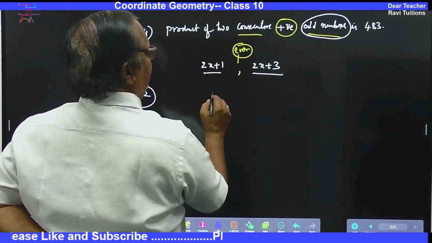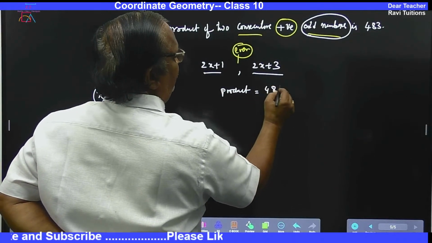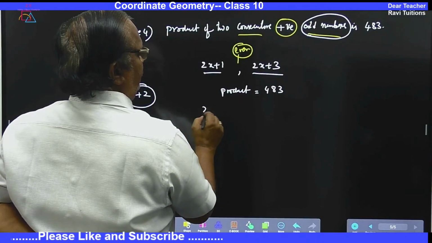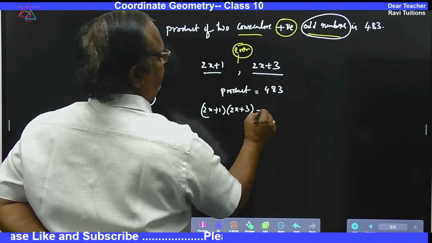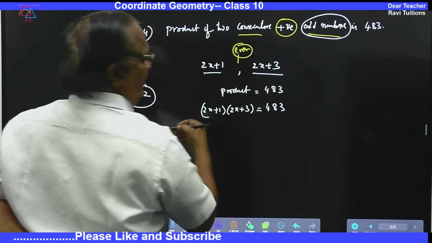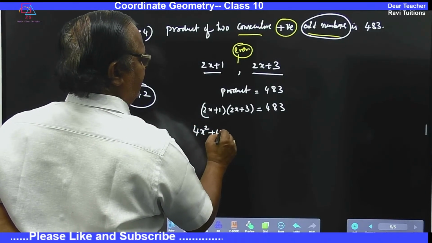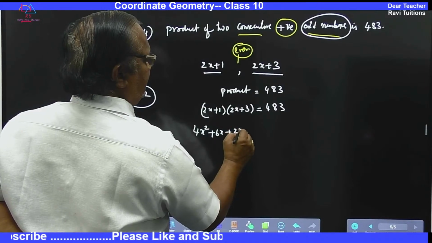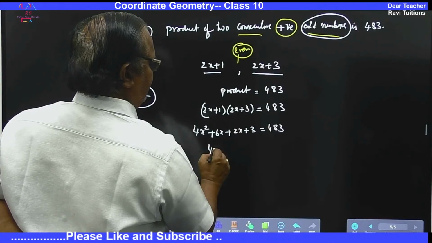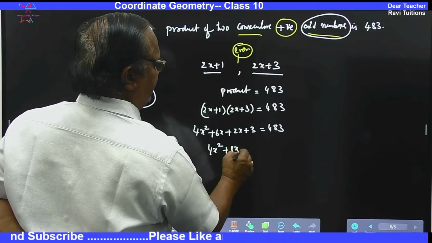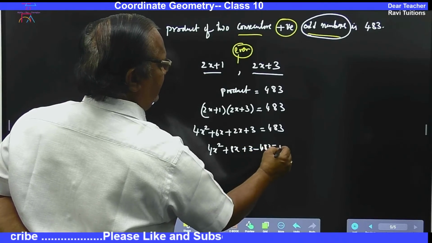So, product is equal to 483. So, 2x plus 1 into 2x plus 3 is equal to 483. Open the brackets, 4x square, 6x, 2x and 3 is equal to 483. So, 4x square plus 8x plus 3 minus 483 is equal to 0.